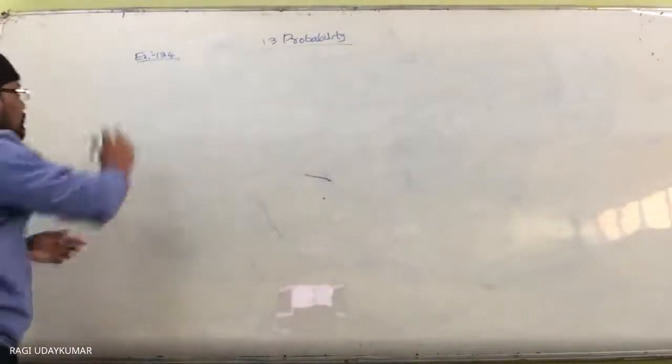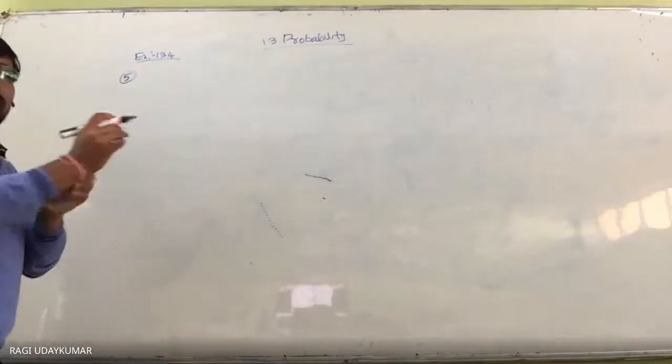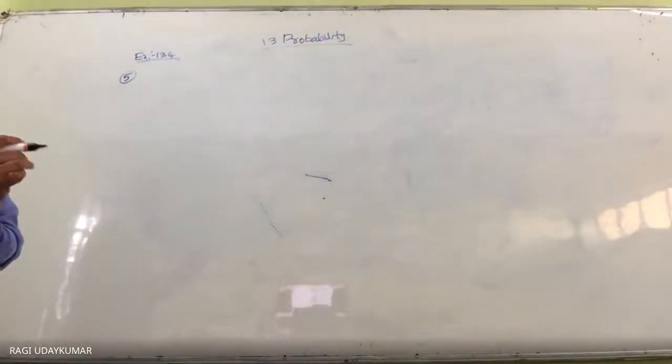Problem number 5: the number of outcomes when a die is tossed twice.